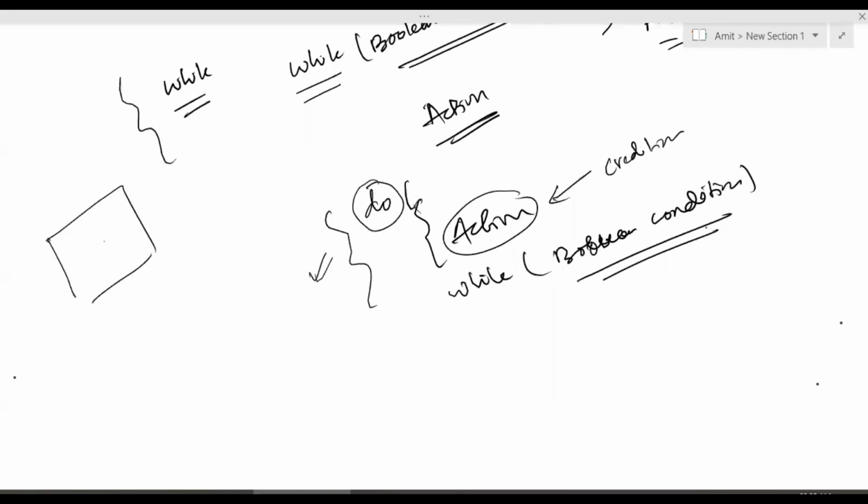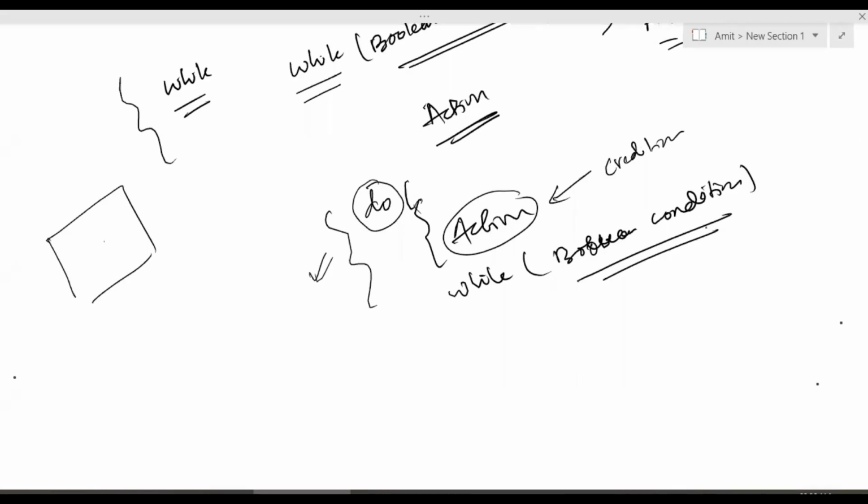You can tweak your while loop to work similar to how the for loop works, and you can get your task done. But there are some recommendations. Any programming language recommends that whenever you know how many times you need to perform that action, always use a for loop, because a for loop is sometimes faster and it is very intuitive. You know what you are doing in your code.